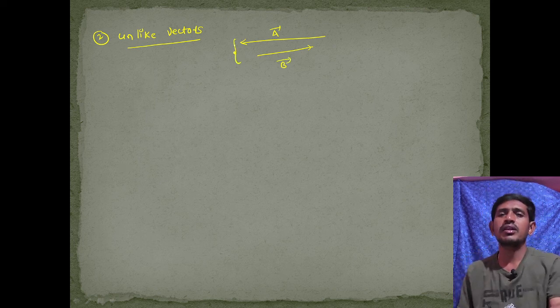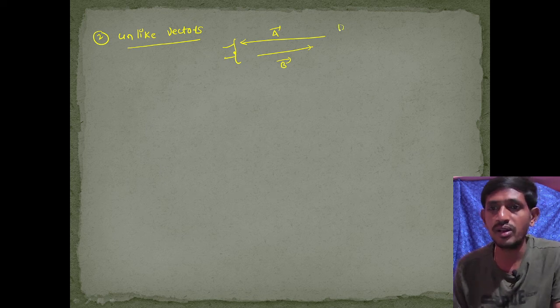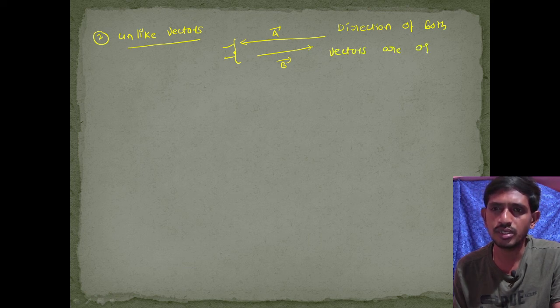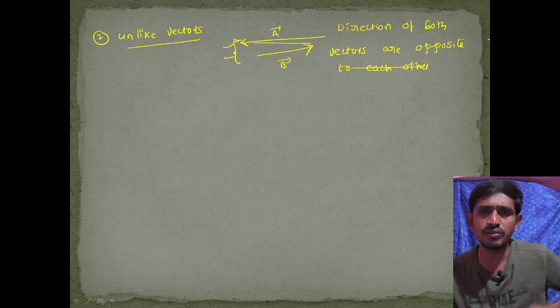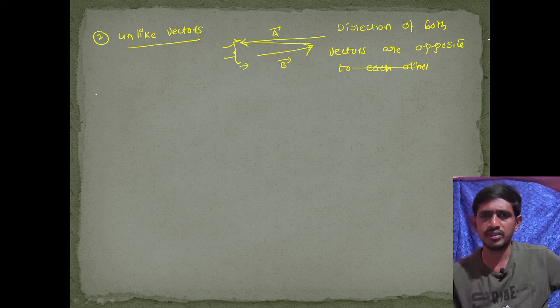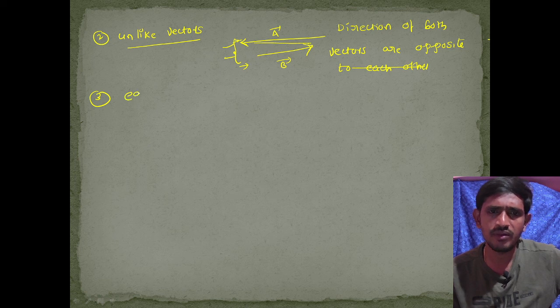The direction of both vectors is opposite to each other, they are mutually opposite. Therefore, we call these two vectors unlike vectors.